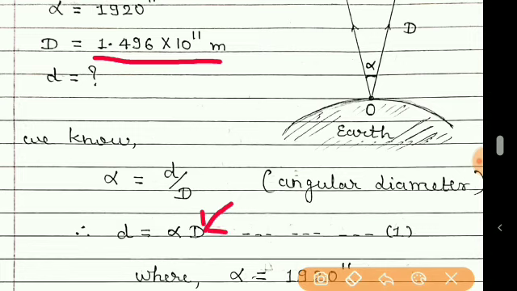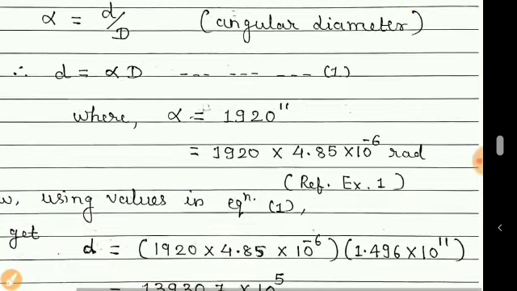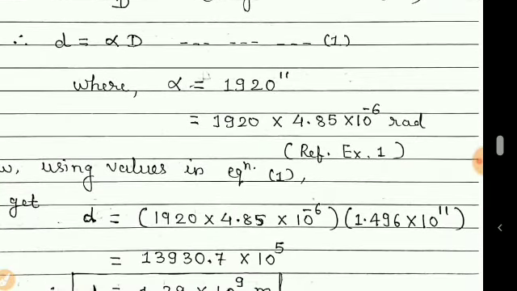We even need to put the value of alpha, but here alpha is given in seconds, and we know that when we put the value of any angle, it should be in radian. So we will convert these seconds to radian. Now you all know how we can convert seconds to radian.